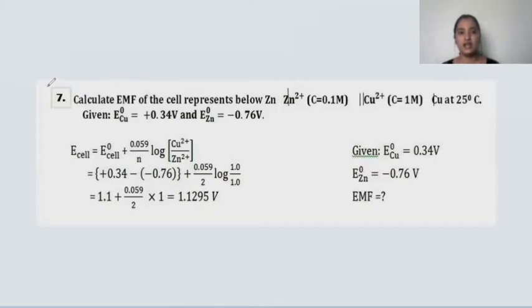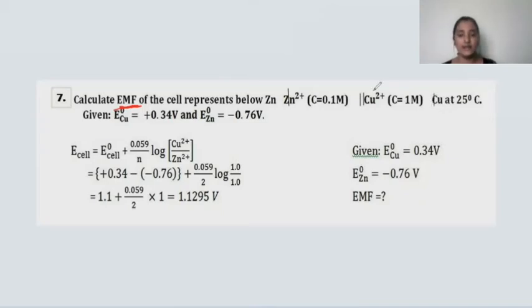The problem tells you to calculate the EMF of the cell represented below: zinc, single slash, zinc in +2 oxidation state, then a double slash indicating the presence of a salt bridge, and then copper in +2 oxidation state, and the single slash indicating the phase difference.